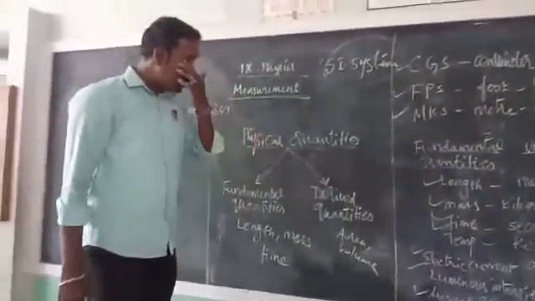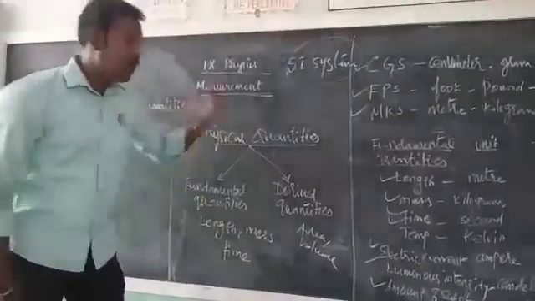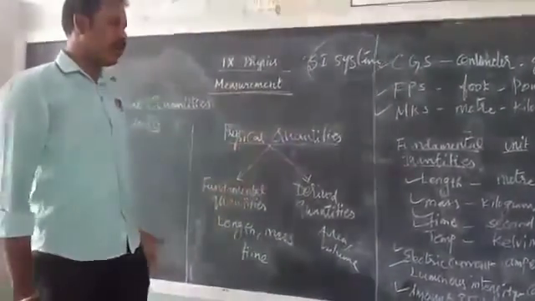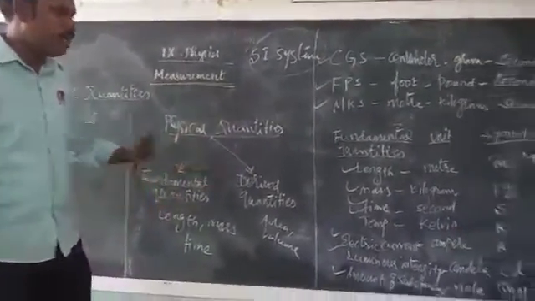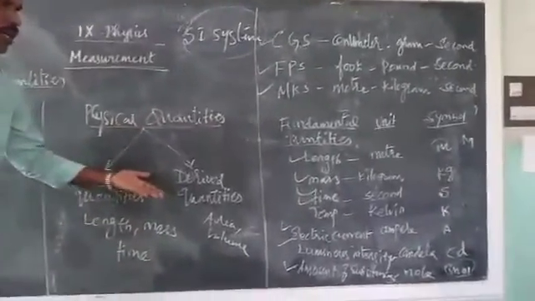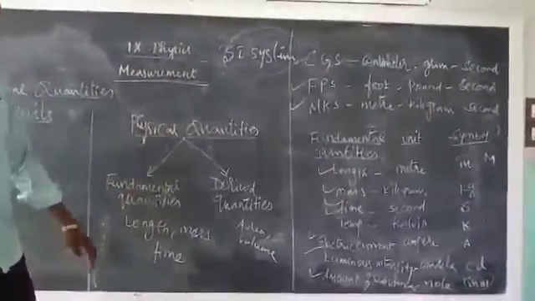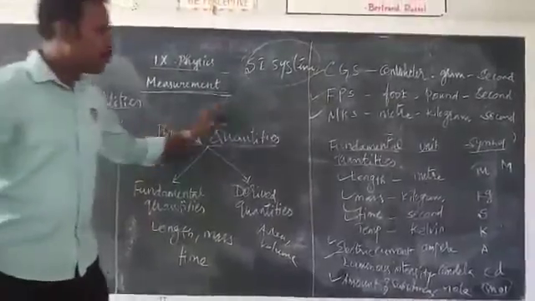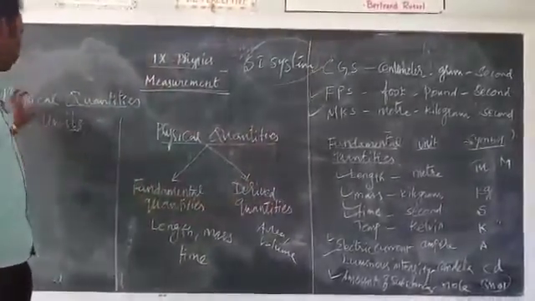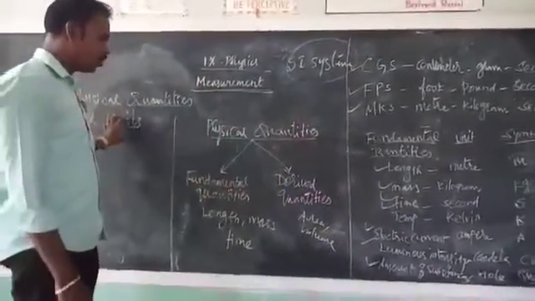The unit which expresses a fundamental quantity is called a fundamental unit, and the unit which expresses derived quantities is called a derived unit. So these are the basic and fundamental ideas about physical quantities and units.